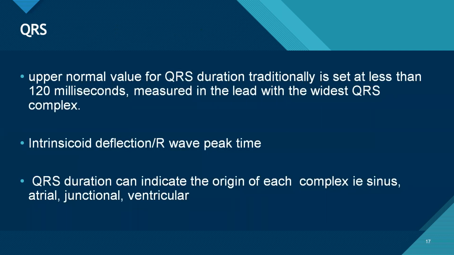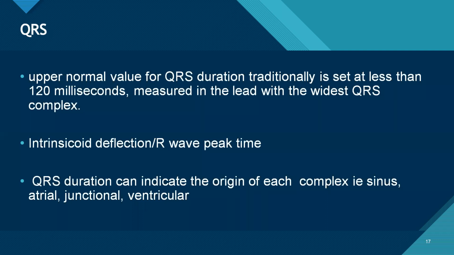The normal QRS duration is traditionally set at less than 120 milliseconds, measured in the lead with the widest QRS complex. Intrinsicoid deflection relates to the segment when the QRS has reached its maximum peak, and after that it reverts. This has also been termed R-wave peak time. It gives us an indication of the depolarization from the endocardium to the epicardium.